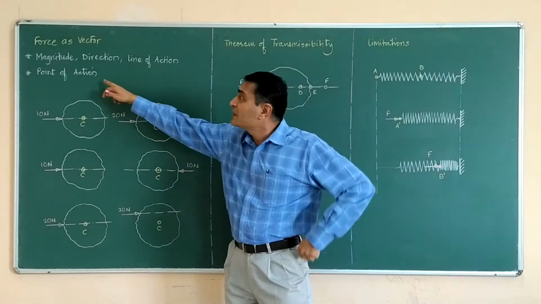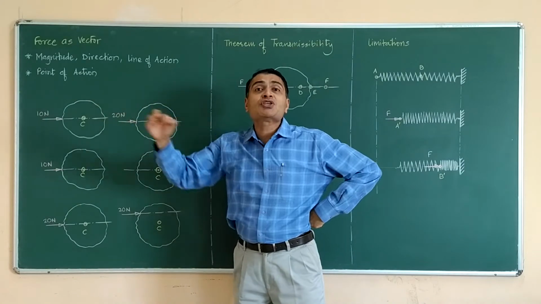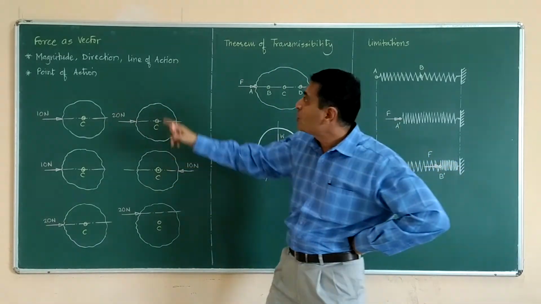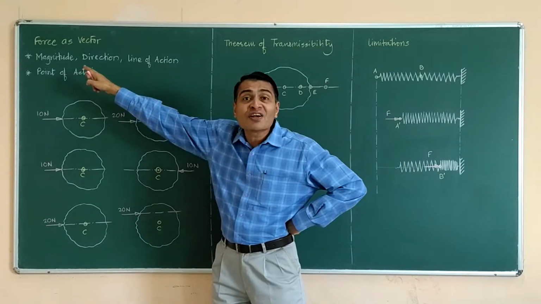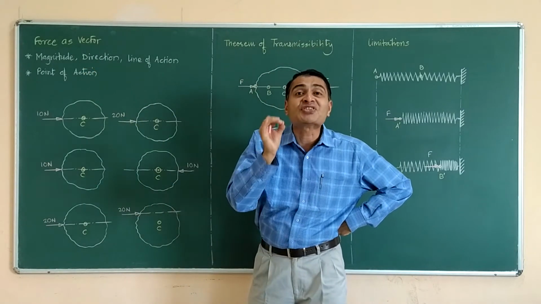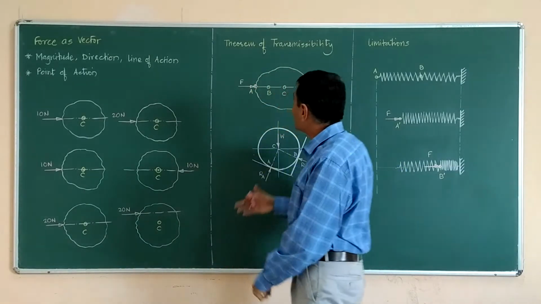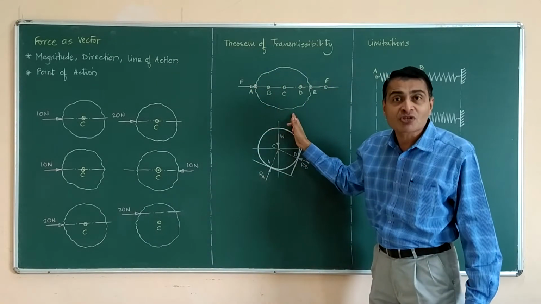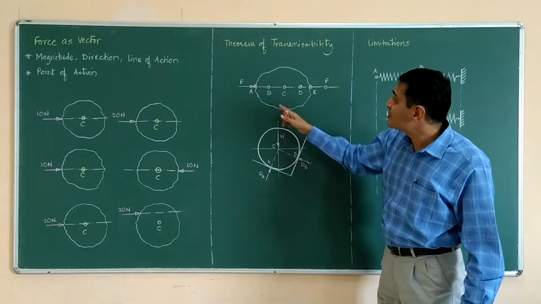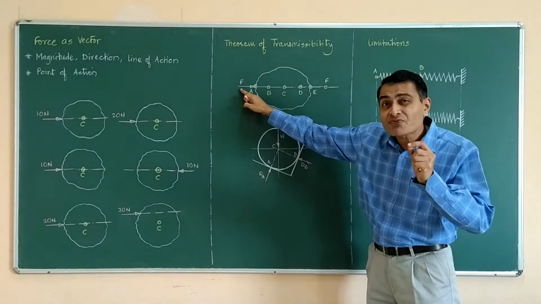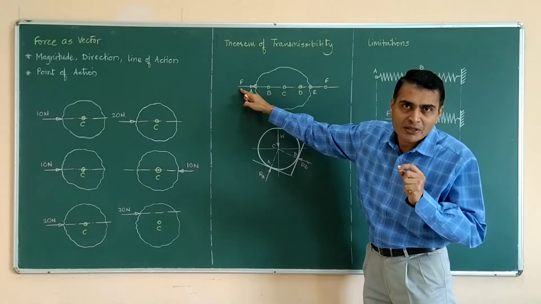Now I am saying that point of action is a variable aspect. You can vary it provided you have kept the earlier three aspects same, invariant. What do I mean by that? So that is being shown in this illustration. Just observe that this is a rigid body on which a force of magnitude F is acting.